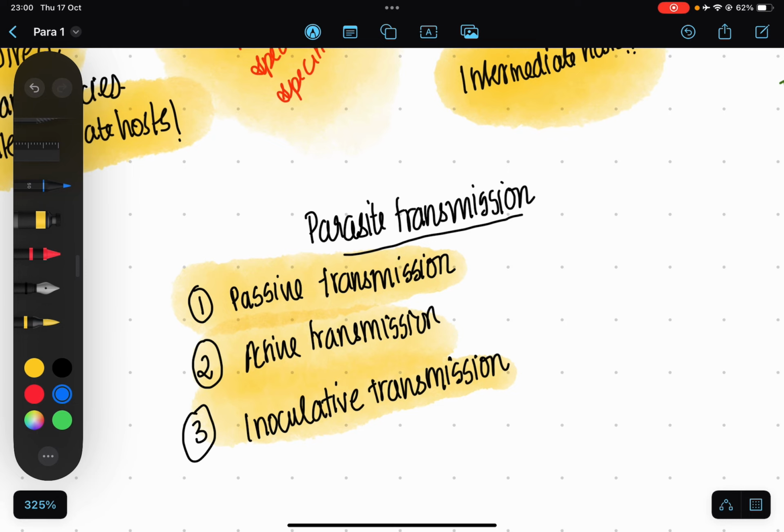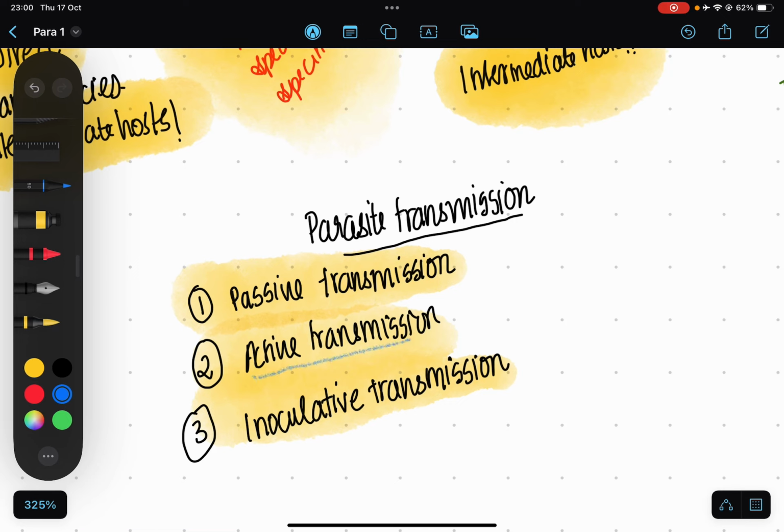It's usually ingested. So ingested in the sense we might not be eating the parasite per se, we might be eating the eggs, all right, which can be found in the environment, or maybe in the case of ruminants it can be seen on the grass. So whatever it is, we actually consume it without knowing it. So that is what is meant by passive transmission.